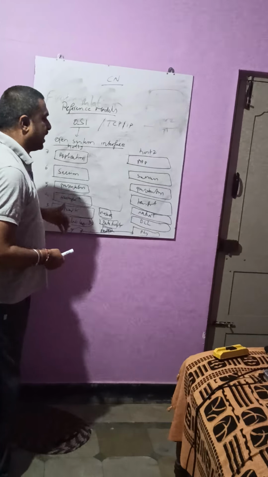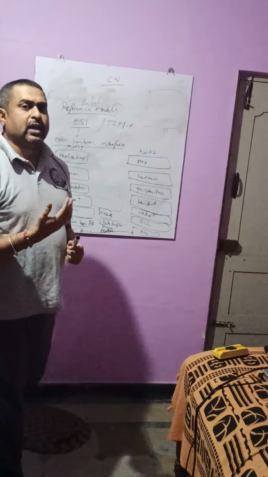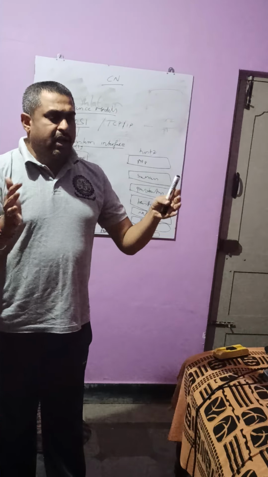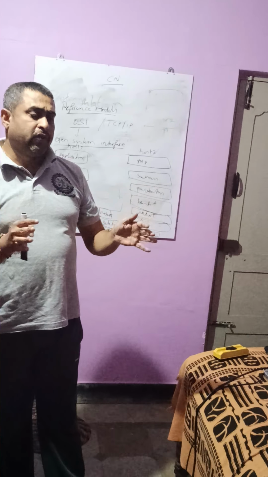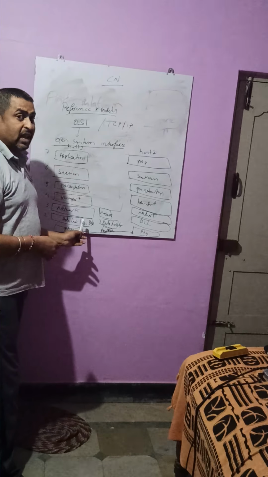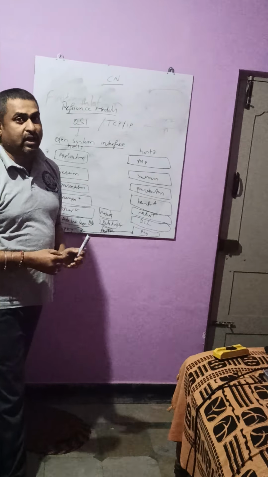Coming to the next, the data link layer. What is a data link layer? The data link layer collects these zeros and ones, aggregates all of them, and forms a frame. Underline the word frame. That means the zeros and ones will be converted to frames here, and error detection and small error corrections will be done.